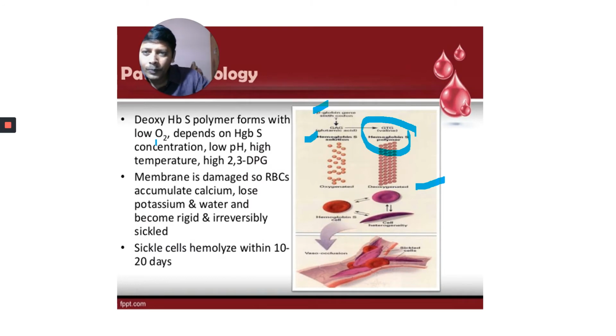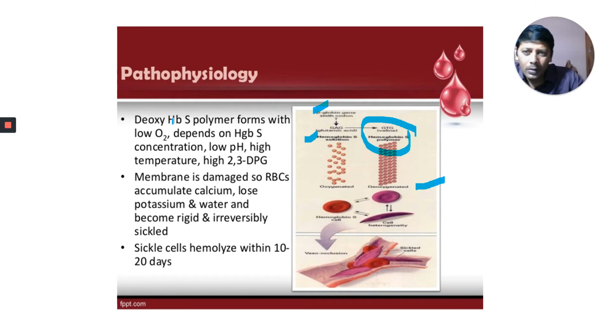You can also see here deoxy-HbS. When there is low oxygen, especially in the systemic veins and in the pulmonary circulation, deoxy-HbS polymer forms. It depends on HbS concentration, low pH, high temperature, and high 2,3-DPG.